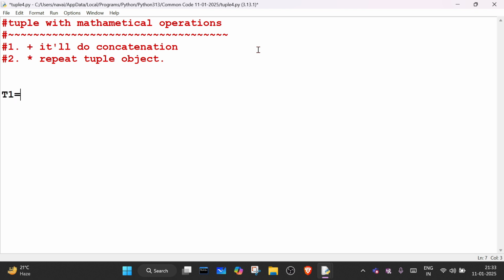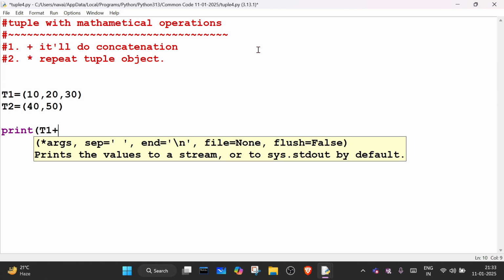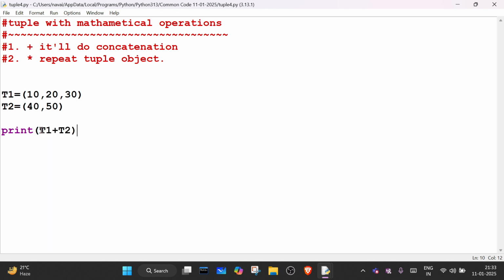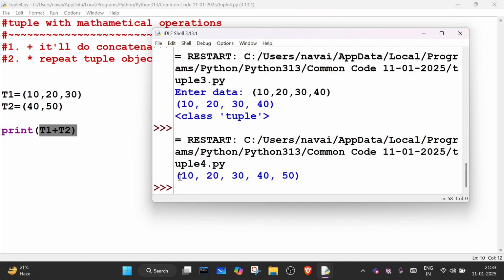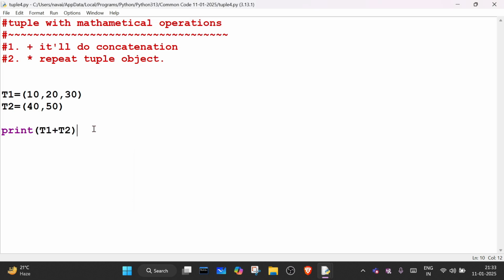For example, t1 is 10, 20, 30 and t2 is 40, 50. If I write print t1 plus t2, what will it do? It will concatenate two tuples. So it is printing all the elements in a single tuple, right? Getting everyone?